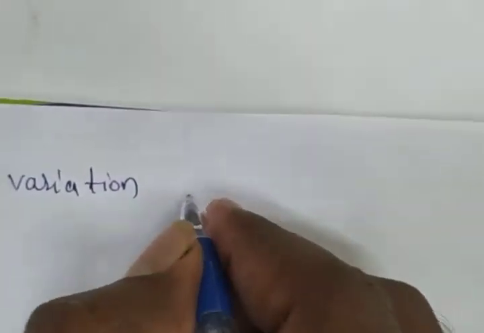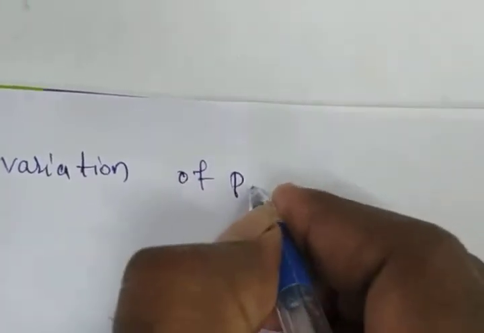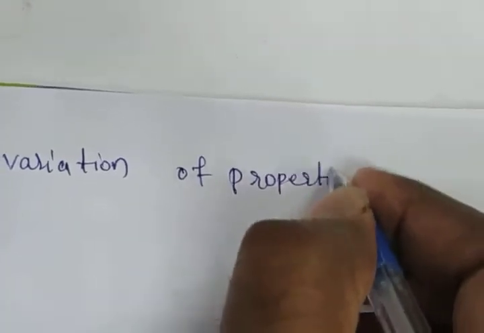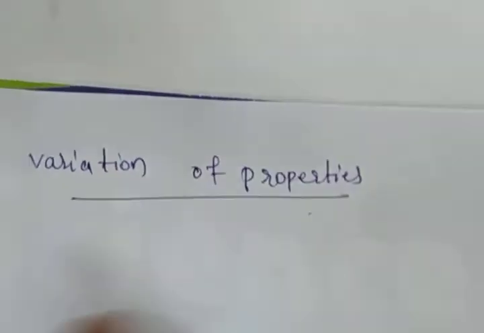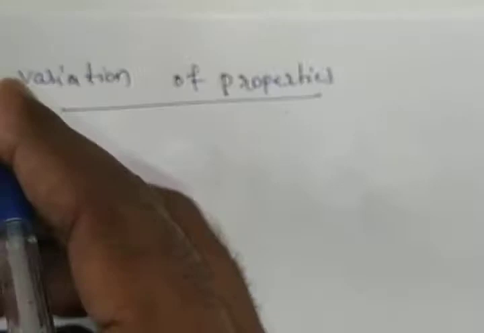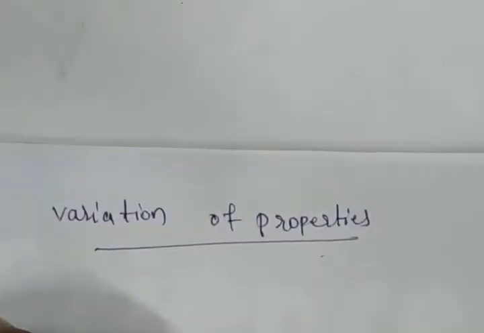Variation of properties, continuation. What is the next point?